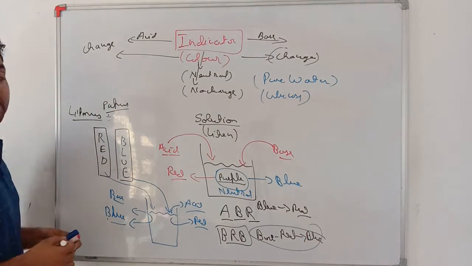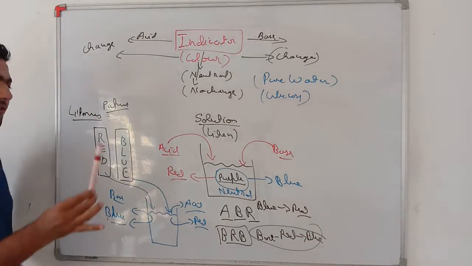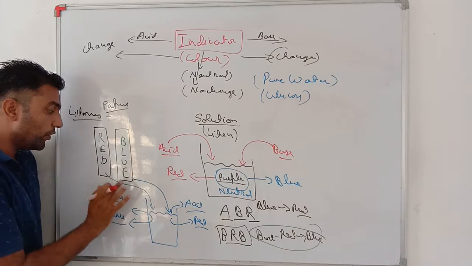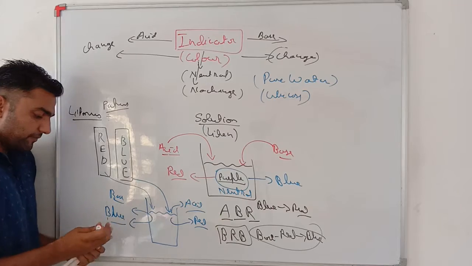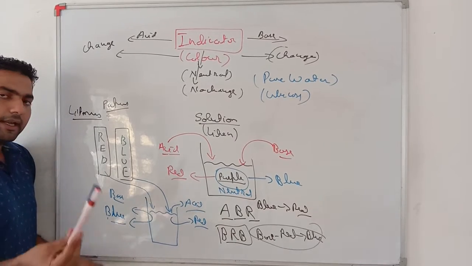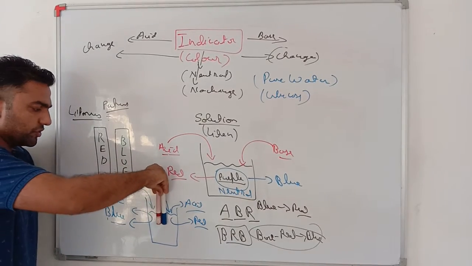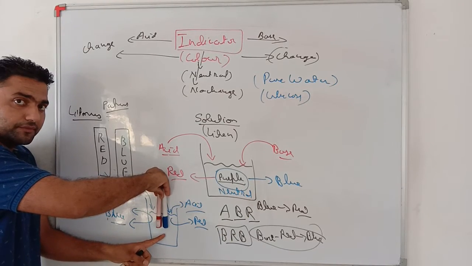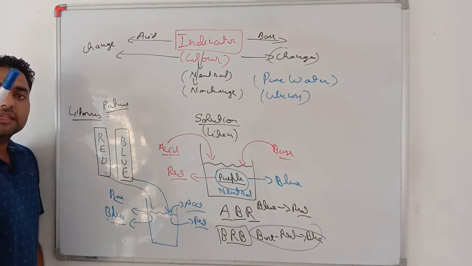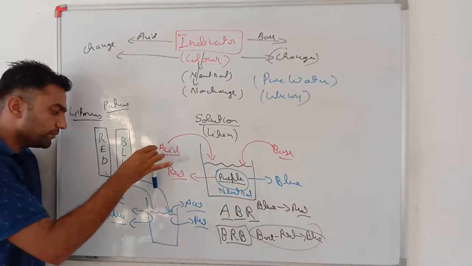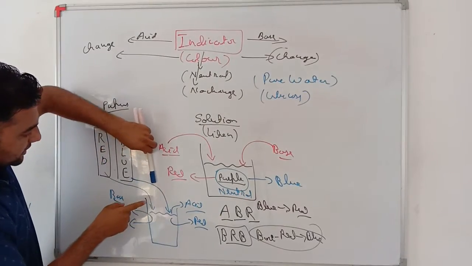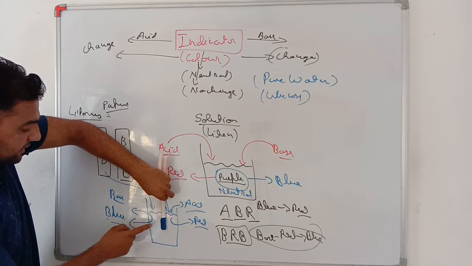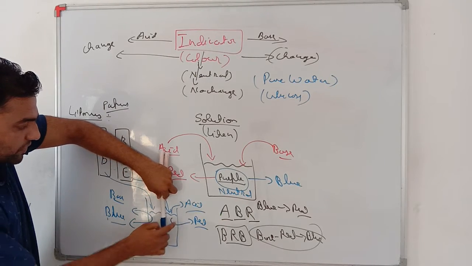See my dear student, there is a very general question. If you put both the blue and red litmus into this solution, and if there is no change in the color, it means this is a neutral substance. If I am using blue litmus, putting it into a solution, and if this changes to red, it means this solution is acid.